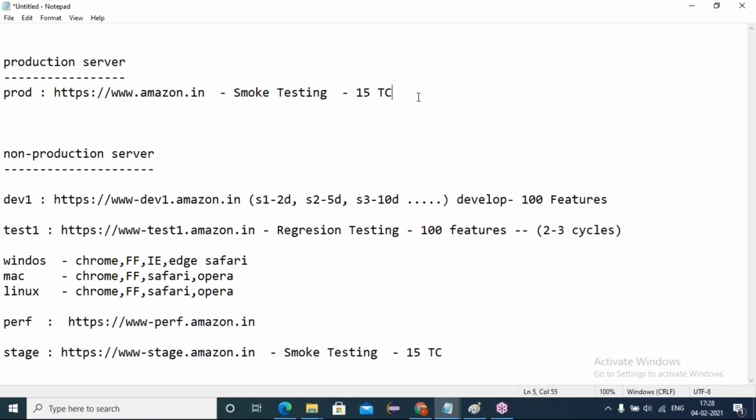Earlier, we tested the applications manually, but nowadays we are testing through automation tools. Why are we preferring automation tools? Why not manual nowadays? Anyone? Any answer?